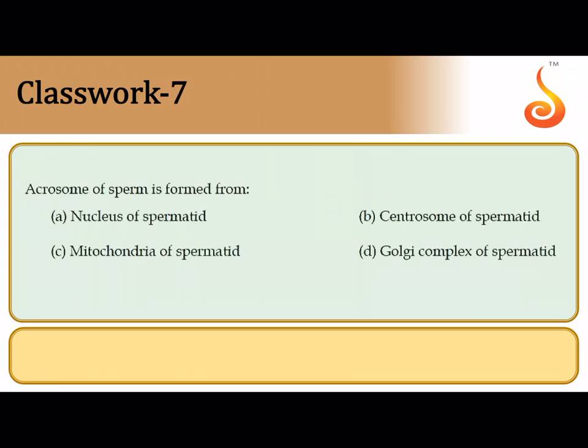The seventh question says acrosome. Acrosome is a sac-like structure sitting in the head of the sperm above the nucleus. All of you bear in mind that acrosome contains hydrolytic enzymes, which will help the sperm penetrate the egg membranes. And this acrosome is derived from the Golgi apparatus of the spermatid. During the transformation of the spermatid to the sperm, called spermiogenesis, the Golgi apparatus in the spermatid transforms into the acrosome.